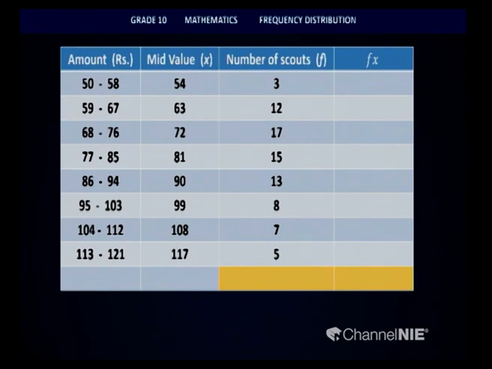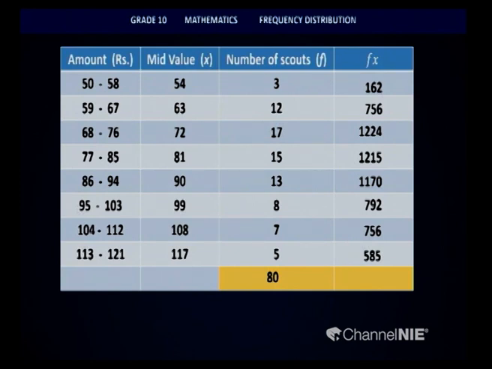So, if you look at the first row, it is 54 into 3, which gives you a value of 162. 63 into 12 will give you 756. 72 into 17, 1224. 81 into 15, you get 1215. 90 into 13, 1170. 99 into 8, 792. 108 into 7 will give you 756. 117 into 5, 585.